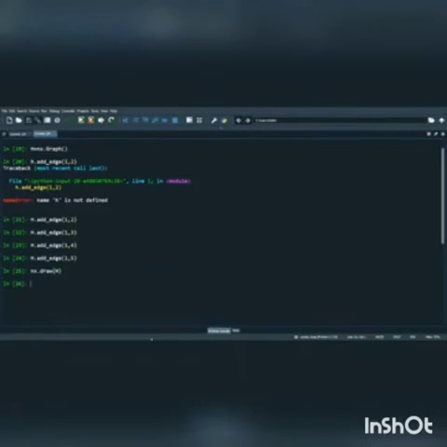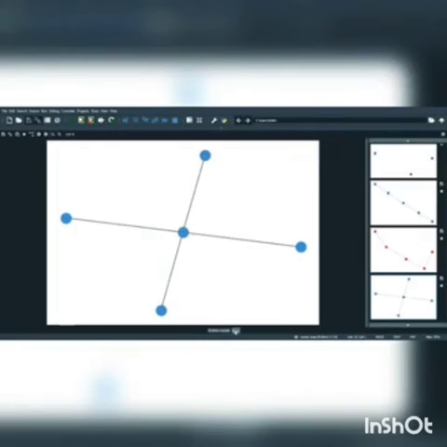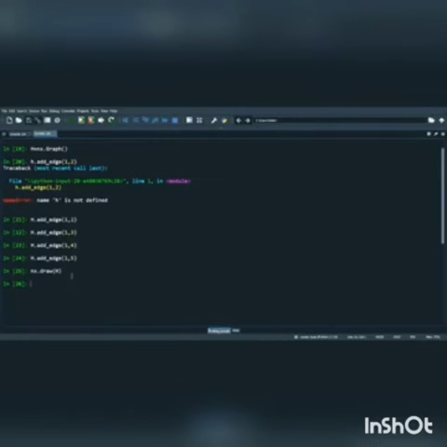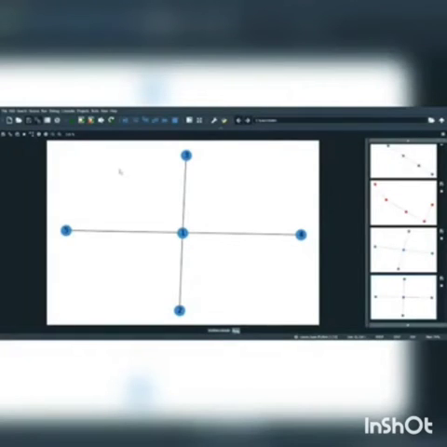I add some edges for my graph. You can see it is drawn, it is visualized now. Now I just label it. It looks interesting.